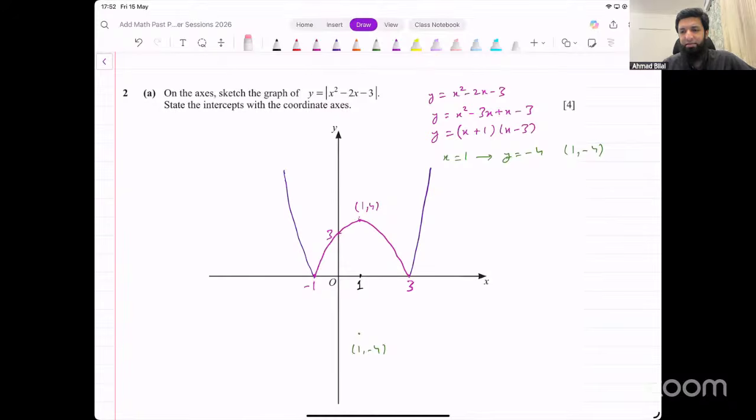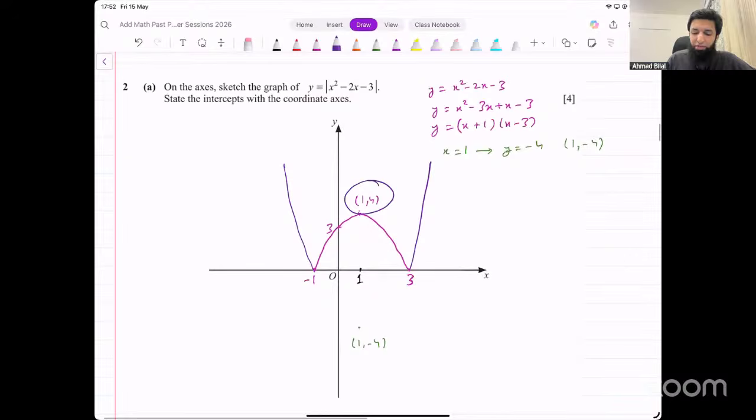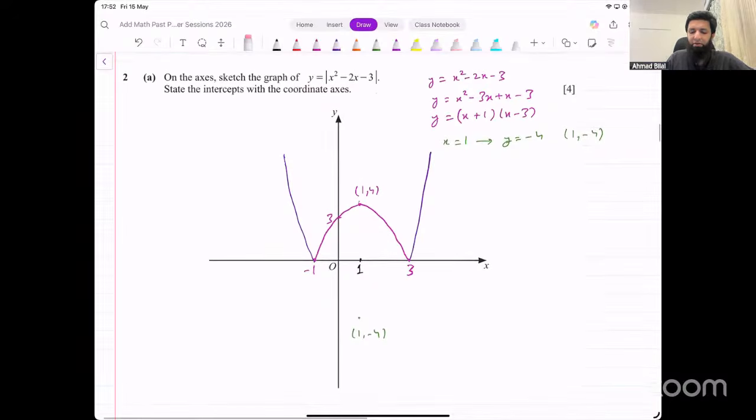It's not necessary. I said that before. It's not necessary that you show this, but it's not that difficult to figure that out. So I just calculated that anyway. But the question does not require it. It's not required that you show the coordinates of the turning point. But since we have the x-intercepts, we know the turning point is exactly in the middle of those x-intercepts.